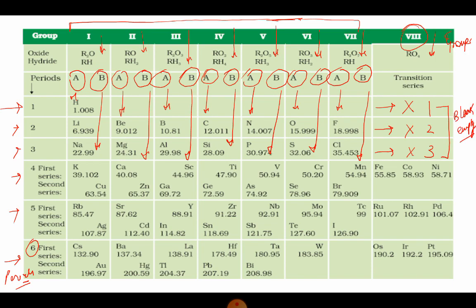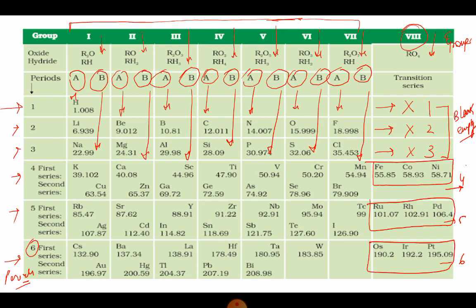So this is what we are understanding. And the fourth period, fifth period and sixth period have a set of 3 elements in each of the periods 4, 5 and 6. So we can say that they have triads. Okay, so this is something about the periodic table that is given by Mendeleev.